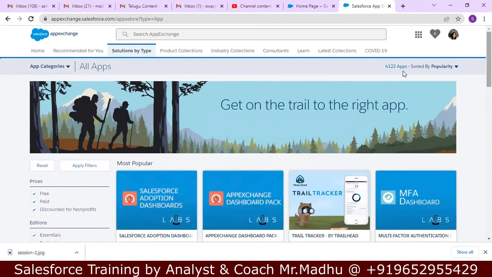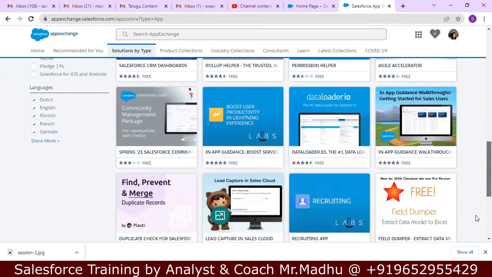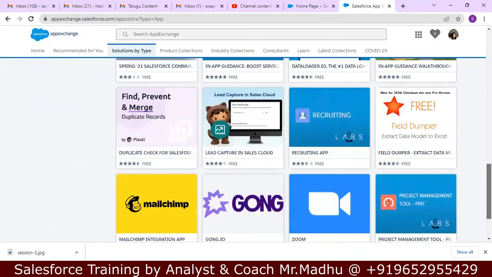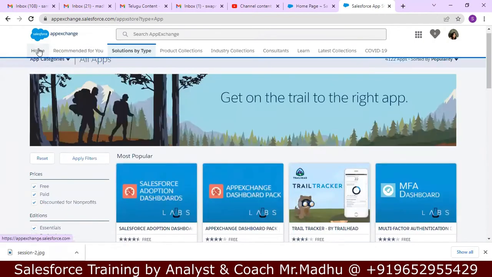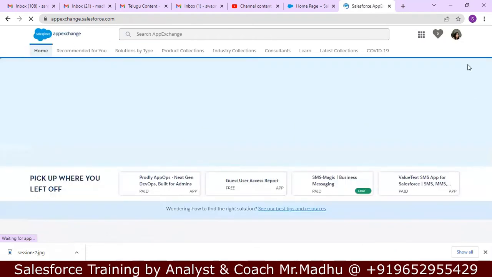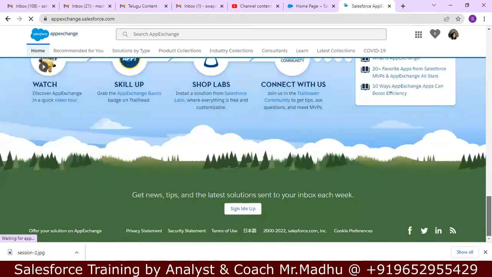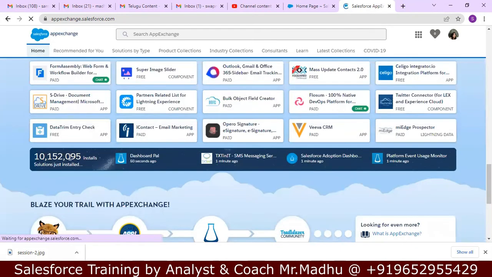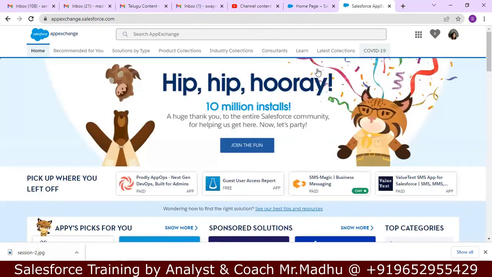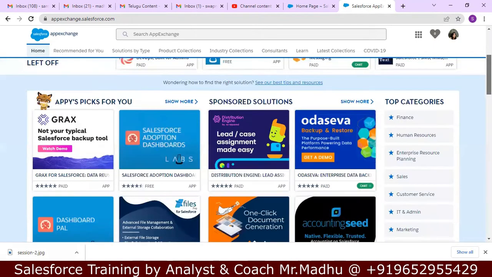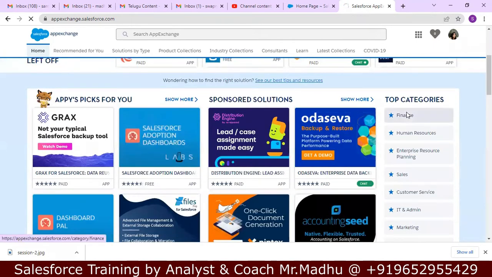Now, why it is showing only 4,122 applications? Here, we saw in the home, there are 10 million plus applications are installed. 10 million applications are installed, but we can see only 4,122 applications.